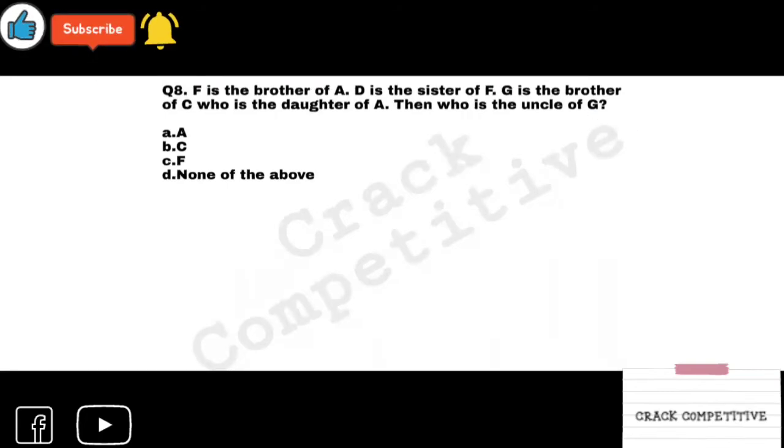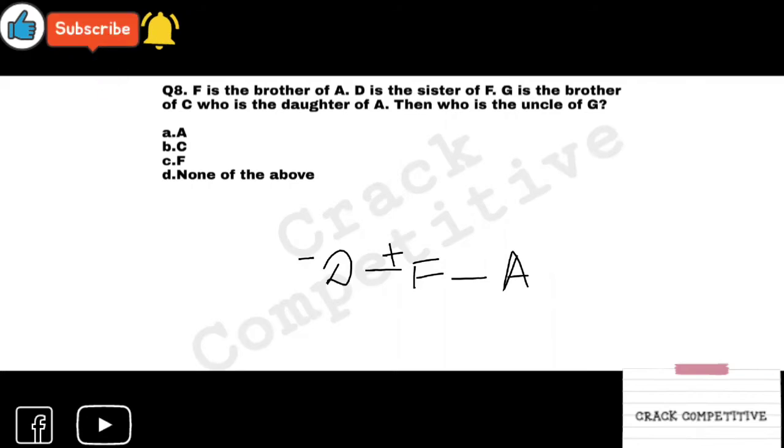F is the brother of A. F and A are in the same generation, right? F is the brother, so F is plus, F is male. A we still don't know. D is the sister of F. So D and F are also in the same generation, and D is minus because she is female. Sorry, C is a female.